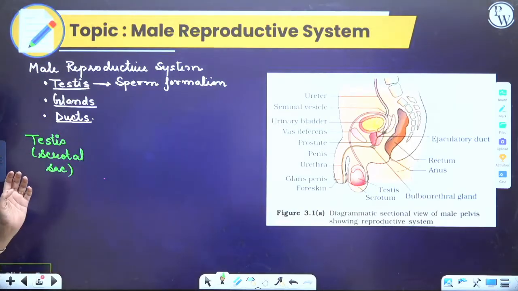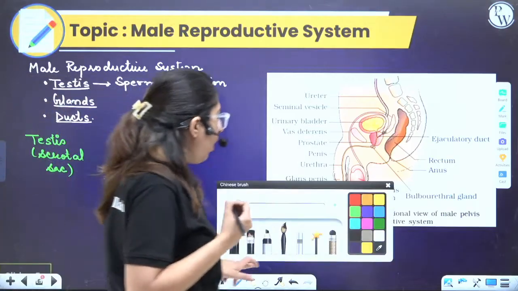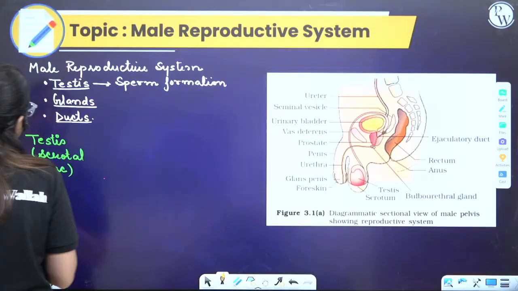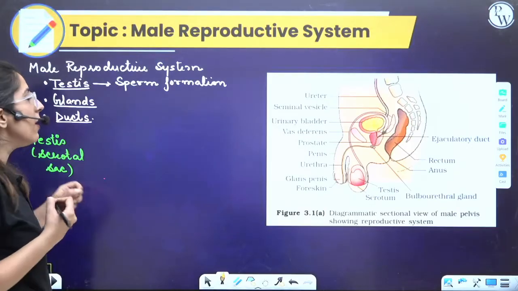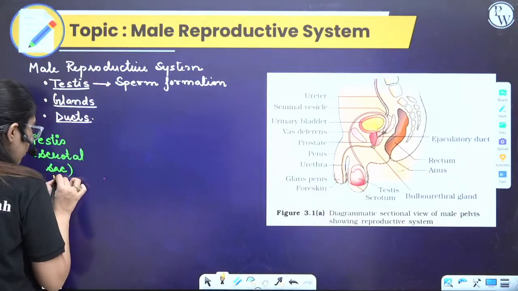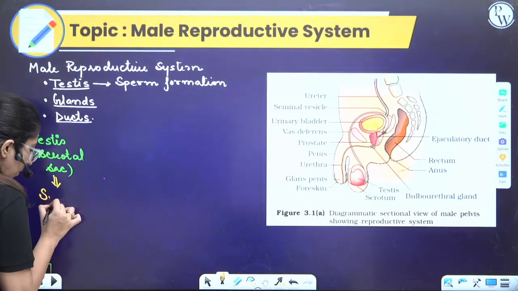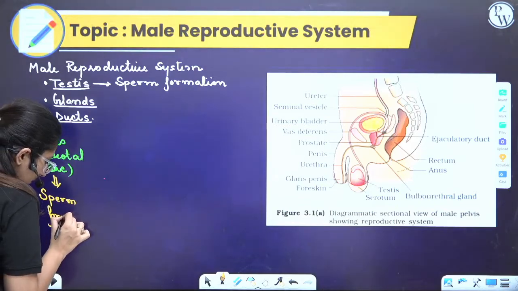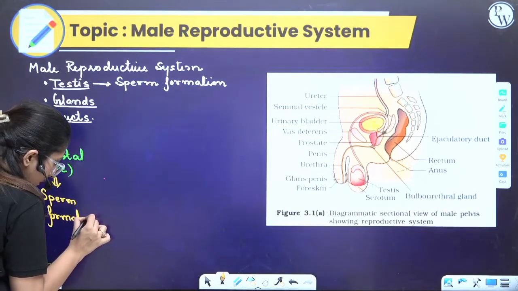Where are they present? In the scrotal sac. A pair of testes is present in the male. They are present in the scrotal sac, which is outside the abdominal cavity. Sperm formation occurs here.